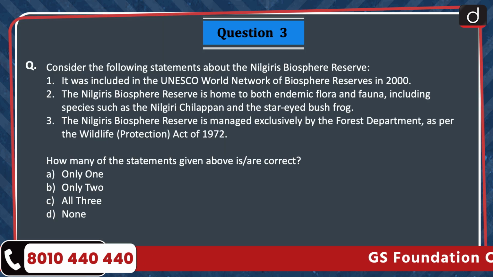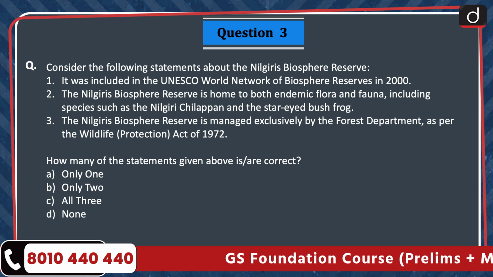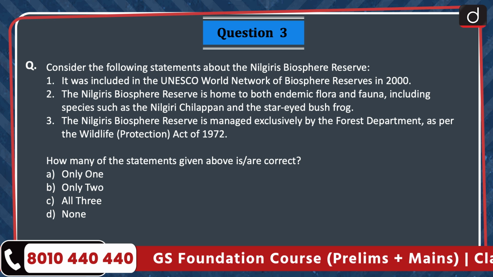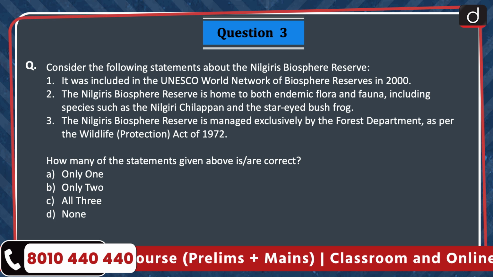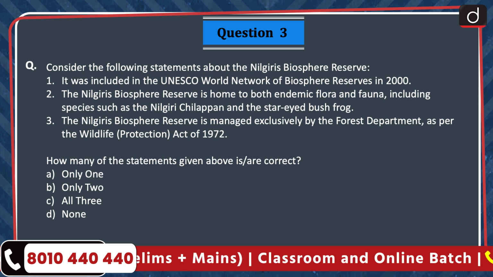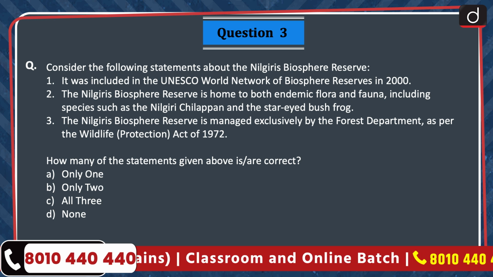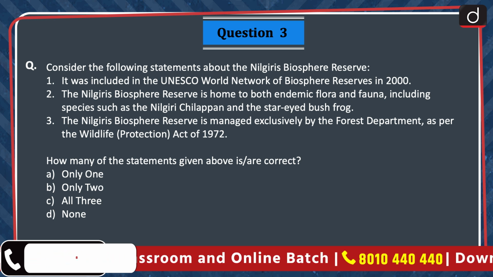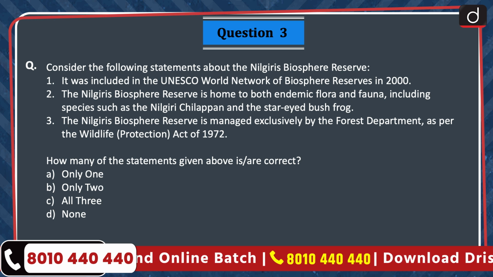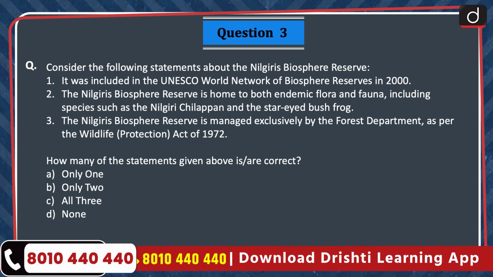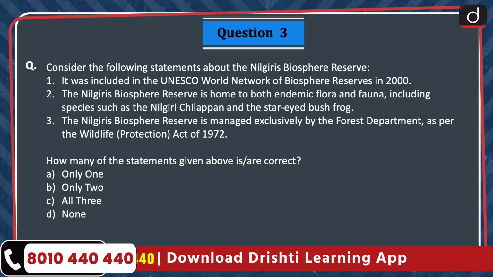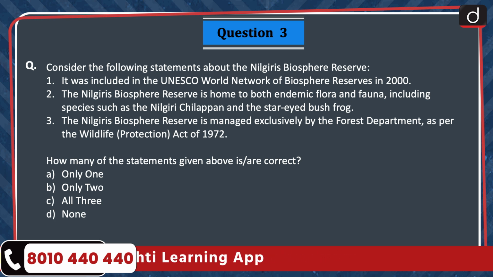Next question, consider the following statements about the Nilgiris Biosphere Reserve. 1. It was included in the UNESCO World Network of Biosphere Reserves in 2000. 2. The Nilgiris Biosphere Reserve is home to both endemic flora and fauna, including species such as the Nilgiri Chilappan and the star-eyed bush frog. 3. The Nilgiris Biosphere Reserve is managed exclusively by the Forest Department as per the Wildlife Protection Act of 1972. How many of the statements given above are correct? Only 1, only 2, all 3 or none? The correct answer is option B, only 2.